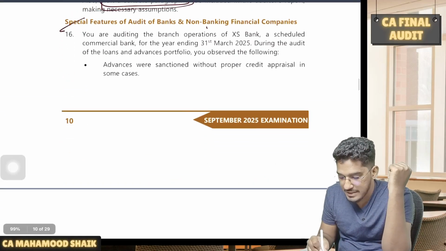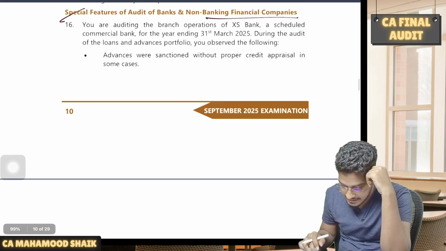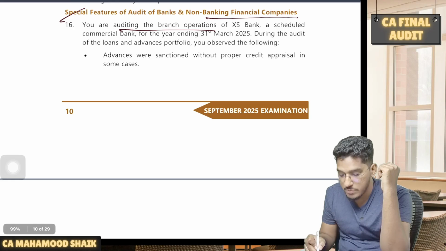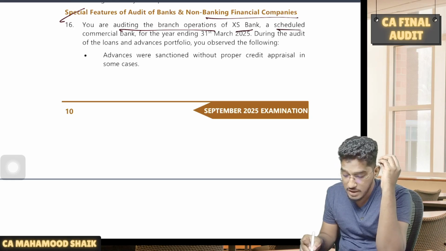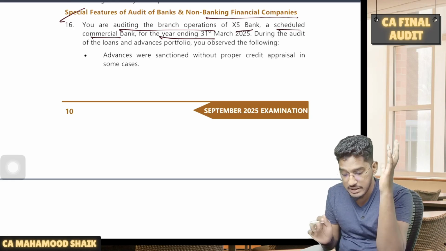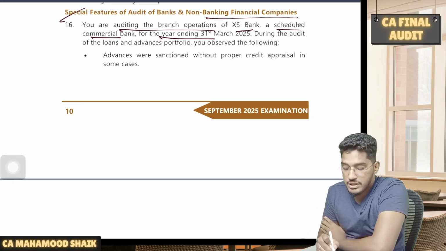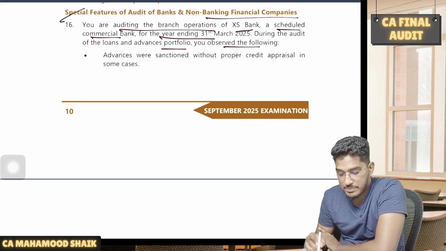Special features of audit of banks and NBFCs. From that we have a few questions. Let us see. You are auditing the branch operations of XS Bank, a scheduled commercial bank, for the year ending 31st of March 2025. During the audit of the loans and advances portfolio, you observe the following.